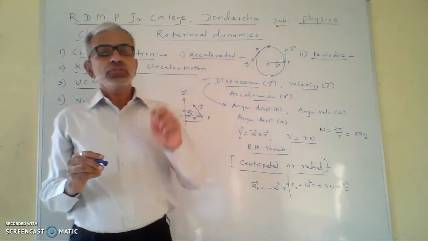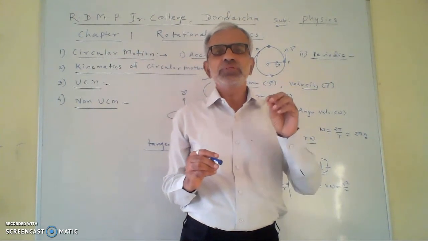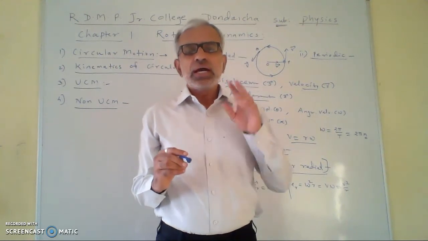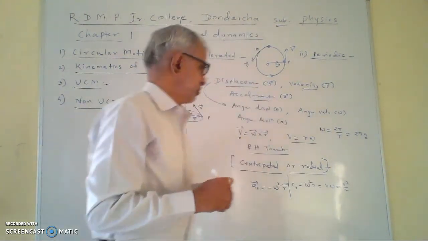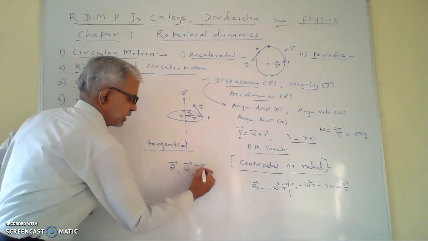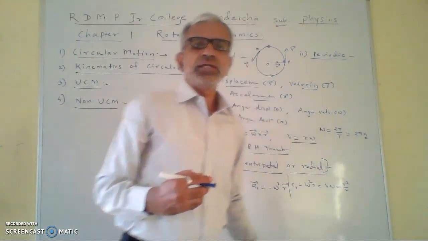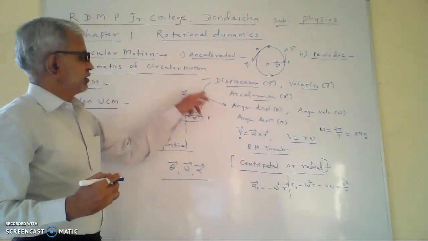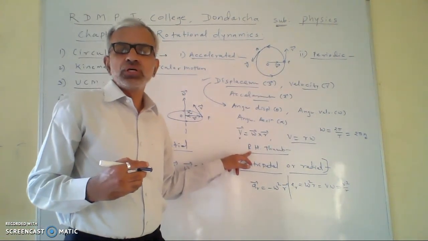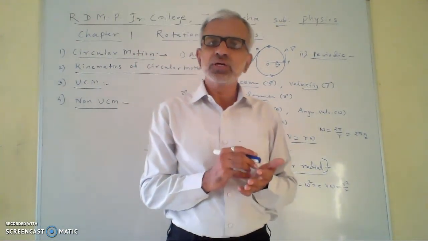Now, when the particle is in circular motion, the direction of the theta vector, the direction of the omega vector, and the direction of the alpha vector are in the same direction, and that direction is given by using the right hand thumb rule. So the direction of theta, omega and alpha is given by the right hand thumb rule.